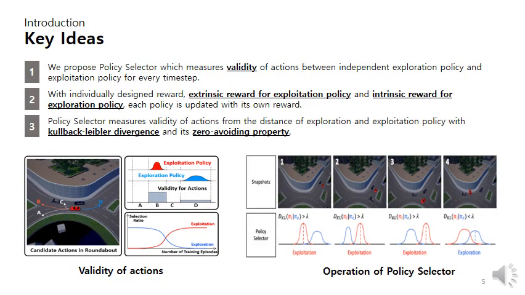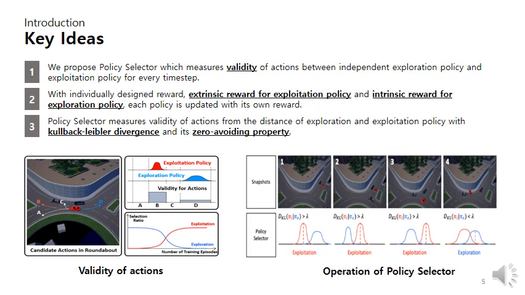These are key ideas. First, we propose a policy selector which measures validity of actions between independent exploration policy and exploitation policy for every step. Second, with individually designed rewards, extrinsic reward for exploitation policy and intrinsic reward for exploration policy, each policy is updated with its own reward. Third, the policy selector measures validity of actions from the distance of exploration and exploitation policy with Kullback-Leibler divergence and its zero avoiding property. There are brief figures.